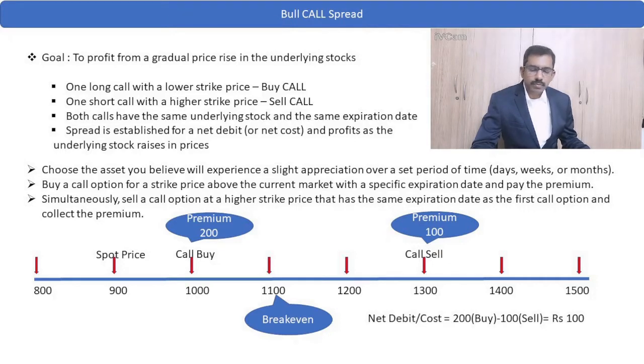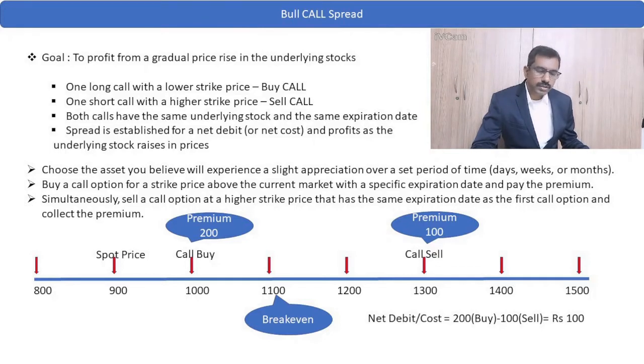When the market moves up from the spot price of 900 to 1100, our net debit of 100 rupees will break even at 1100. And beyond 1100, if the market increases, that is where our profit starts.